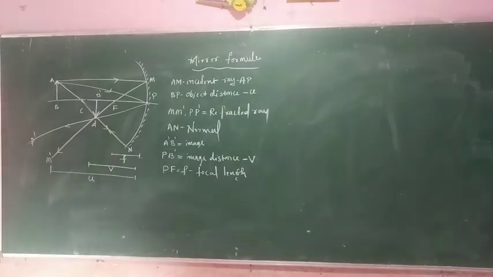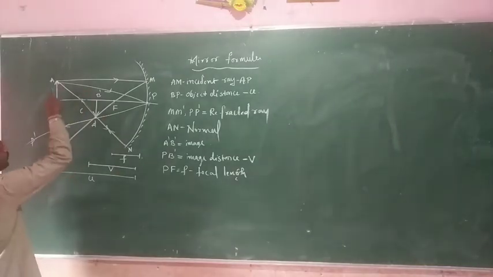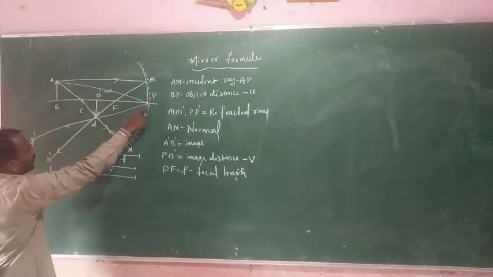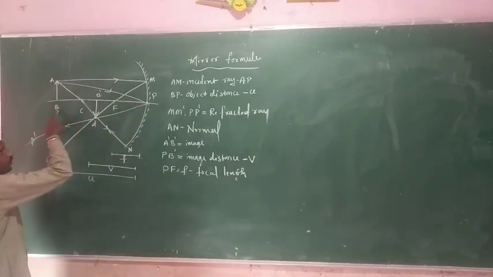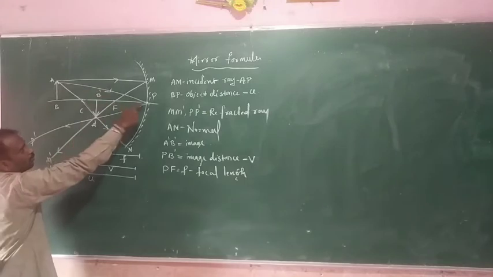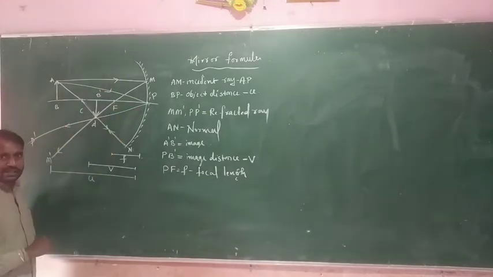Okay, next one. Here APB is one triangle.